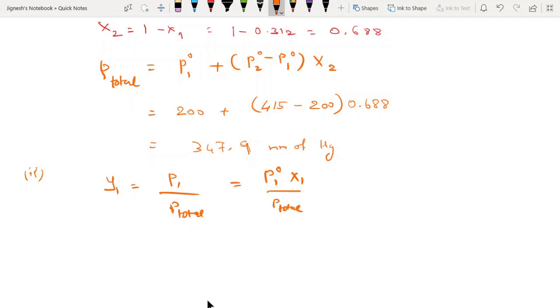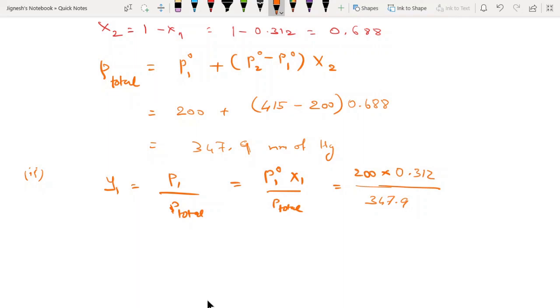So what is the value of P1 naught? P1 naught's value is 200. X1 is 0.312, divided by 347.9.